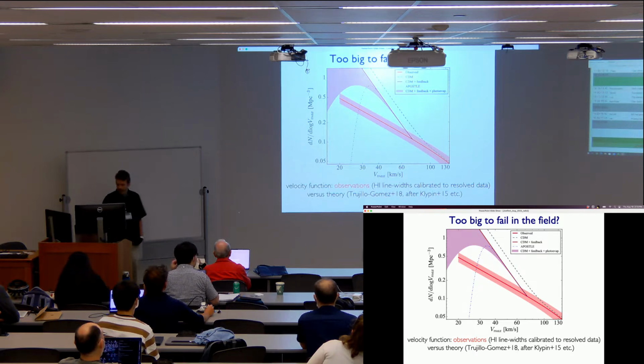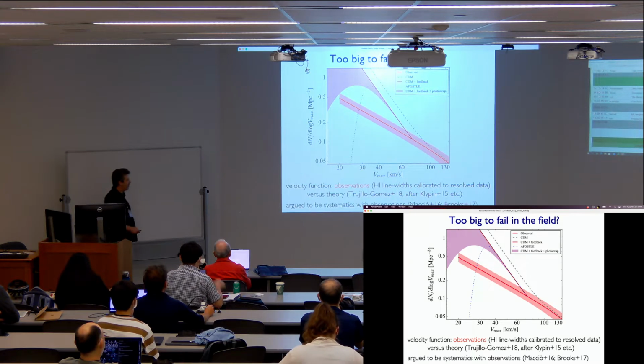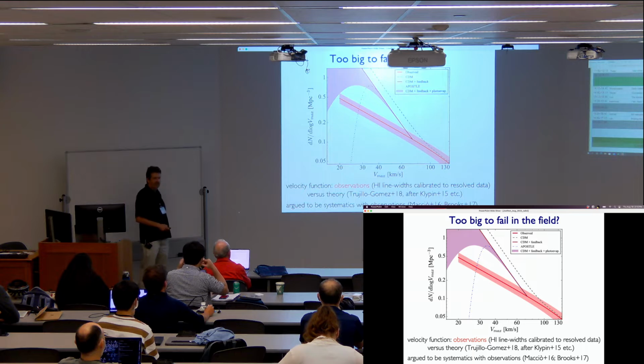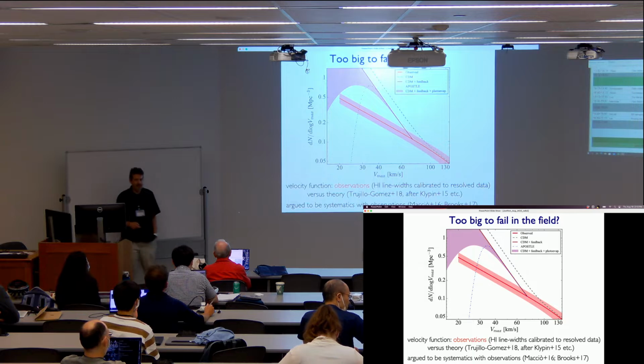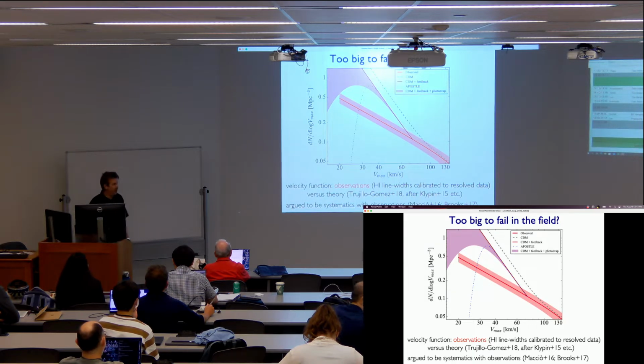Now there have been various papers that have looked at this and claimed that mock observations of simulations would resolve the problem. I'm not sure this is a solved problem yet, so I'd be interested to keep looking at it. Again, this is a too big to fail problem, but these being isolated dwarf galaxies, you don't have effects that happen for satellite galaxies, which seems to have solved a lot of the problem in the local group. So I'll come back to this.